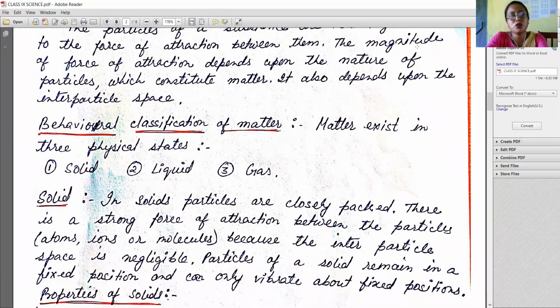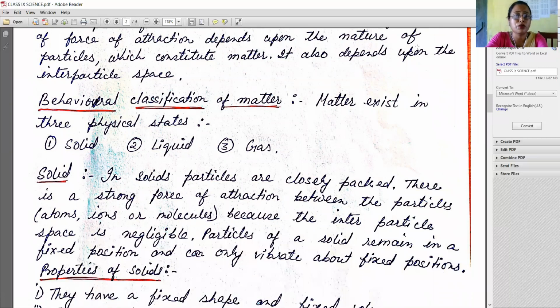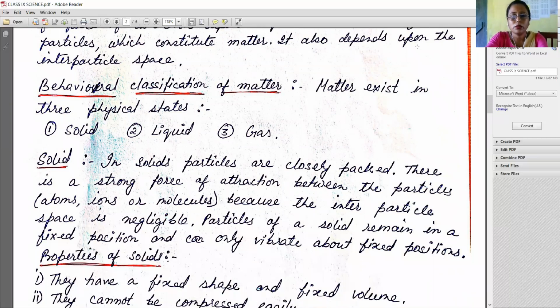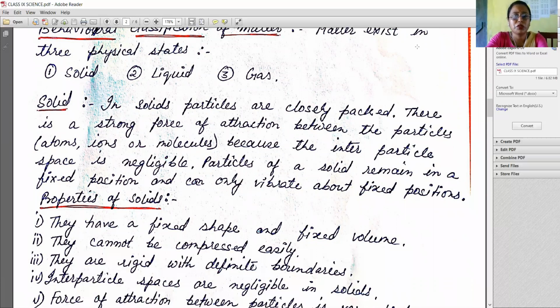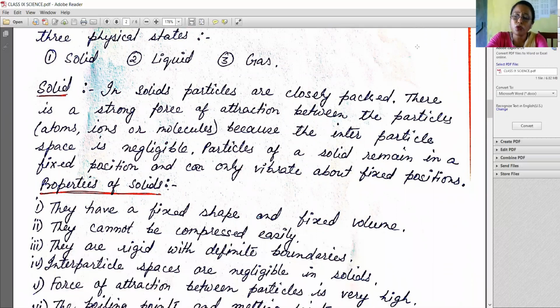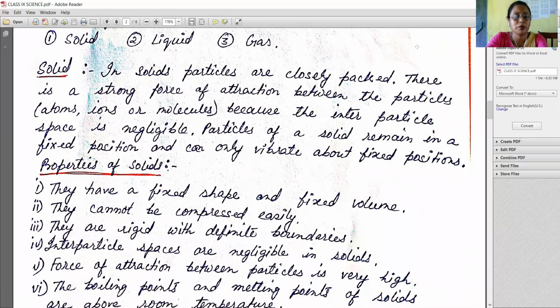Now, dear students, we'll see the behavioral classification of matter. Matter exists, my dear students, in 3 physical states. Number 1, solid. Number 2, liquid. Number 3, gas. So first of all, we'll see about the solids.